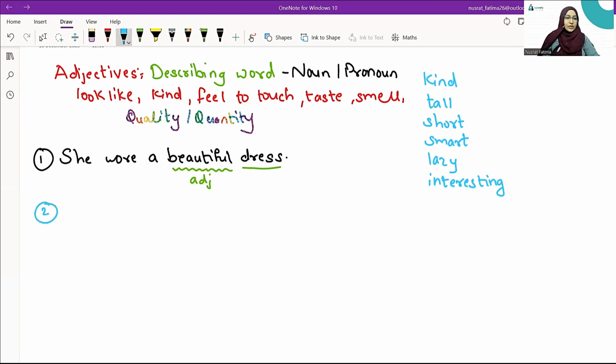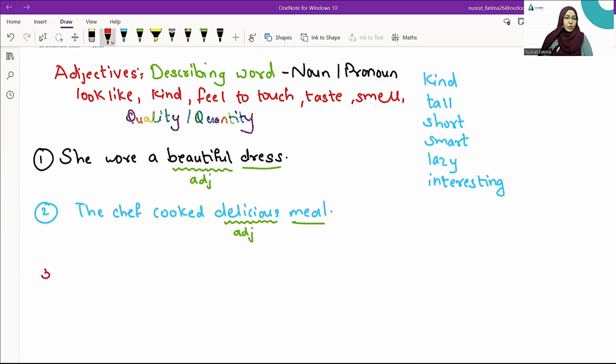Let's write down one more sentence. The chef cooked delicious meal. Suppose you go to a restaurant to eat and the meal there is delicious. So the word delicious describes the noun meal. So delicious is the adjective here.